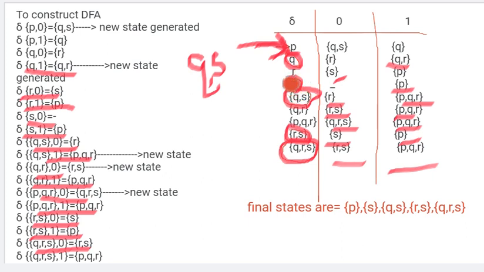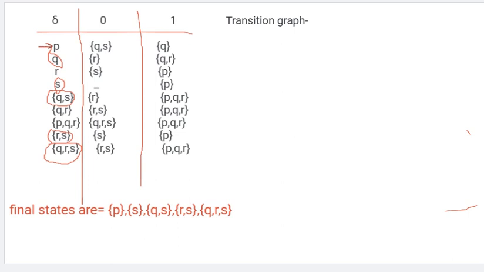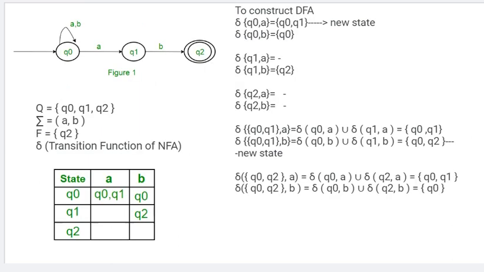One more example we will see. All you need to think about while converting NFA to DFA is that you need to find the transitions, and if any transition gives a new state, for that new state also you need to find the transitions. Put it in a tabular form and find the final state. One more example we will see.